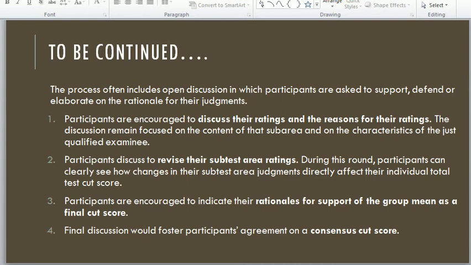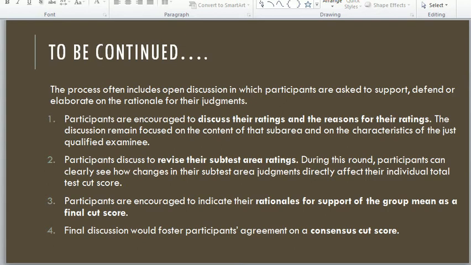The discussion remains focused on the content and sub areas and on the characteristics of the just qualified examinee. It does not derail here and there.